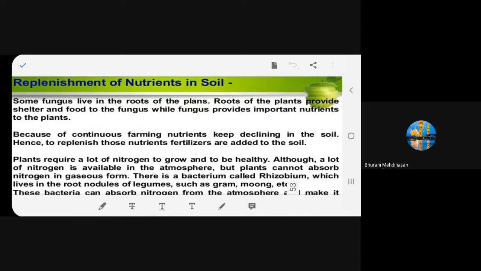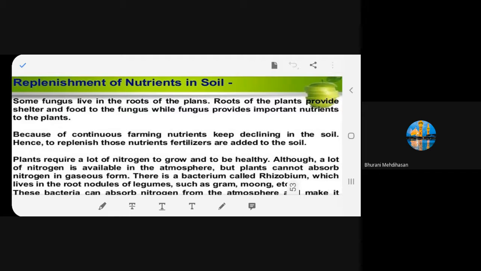This is the same sort of thing, the replenishment of nutrients in the soil. The one who reads this slide will tell me what new you got. I repeat, the content is the same, but you have to tell me what extra you got from this slide. Is it clear, beta? So who will read it? Who will read the slide, beta? Please read.